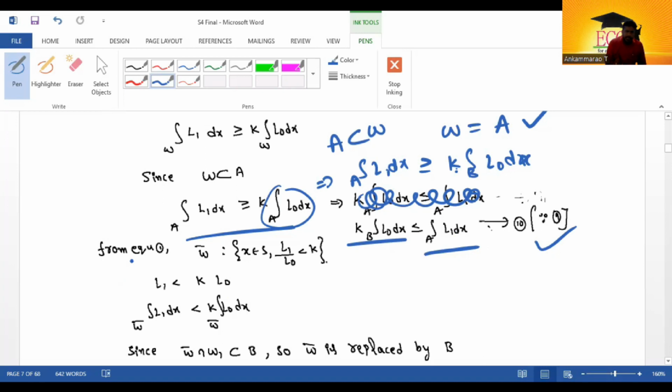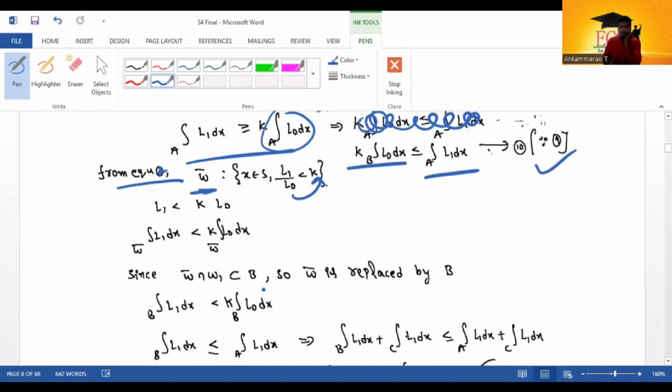Similarly, we took equation 1, now take equation 2. W bar equals x belonging to S such that L1 by L0 is less than K. L1 is less than K L0, cross multiplied. Taking integral on both sides, here the region is W bar. W bar intersection W1 is a subset of B, so W bar is replaced by B. Just as W was replaced by A, here W bar is replaced by B. So integral B L1 dx is less than K into integral B L0 dx.